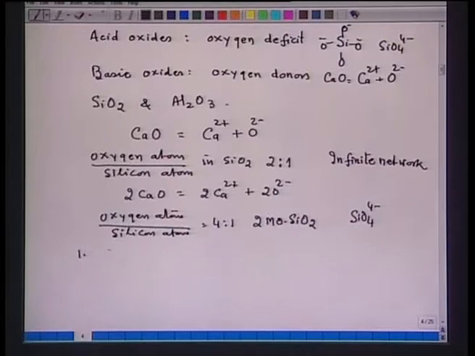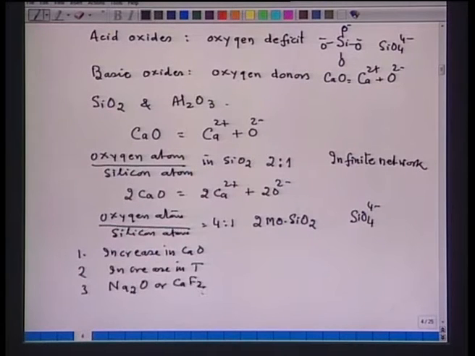So, if we want to summarize, we can say that increase in CaO decreases viscosity of slag. Increase in temperature, no doubt, also decreases viscosity of the slag. Now, also Na2O or CaF2 decrease the viscosity of the slag to a larger extent as compared to when calcium oxide is added.